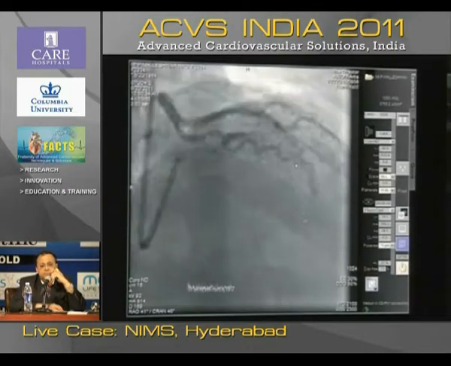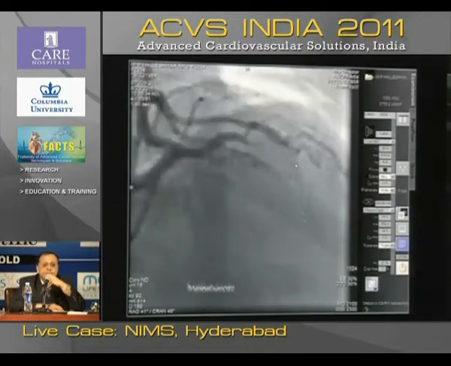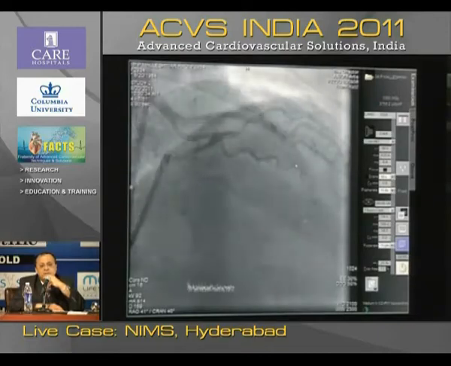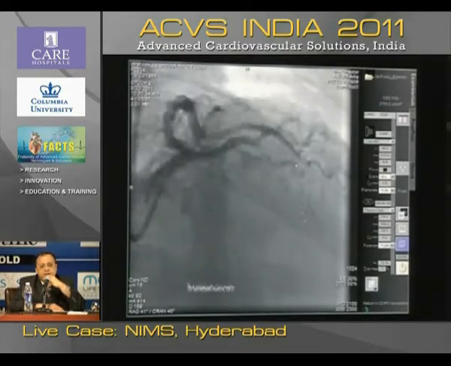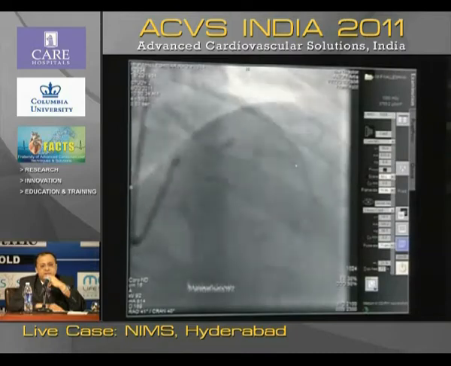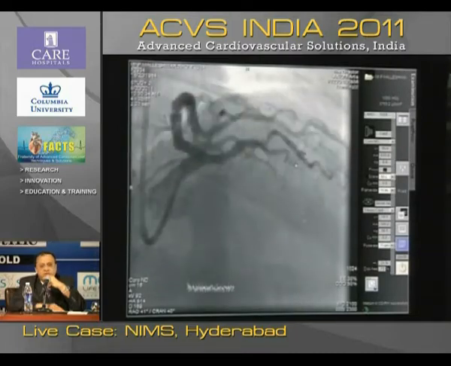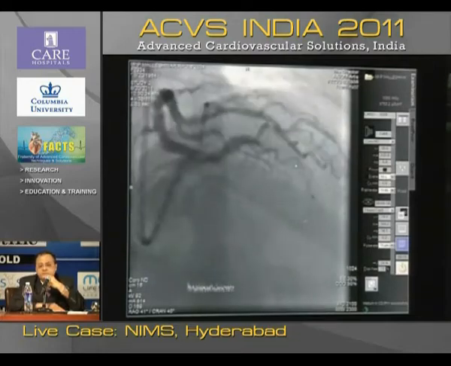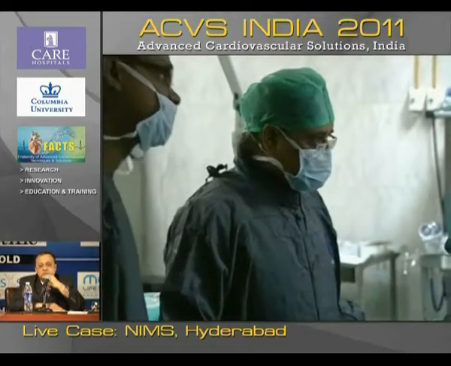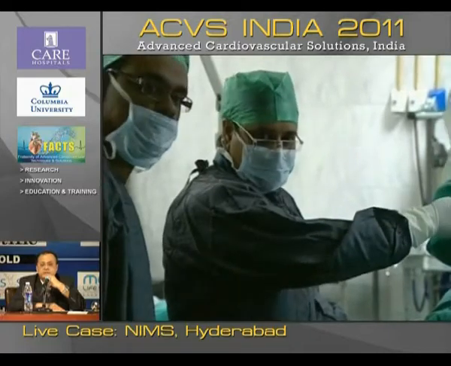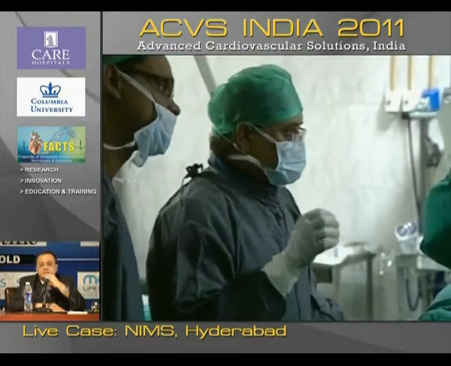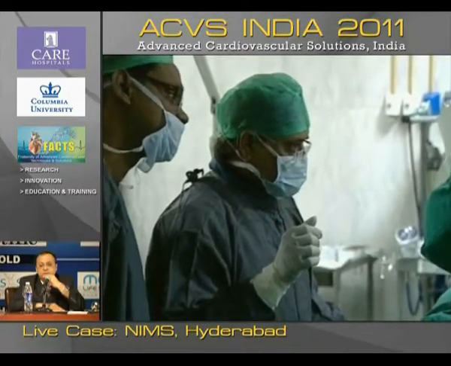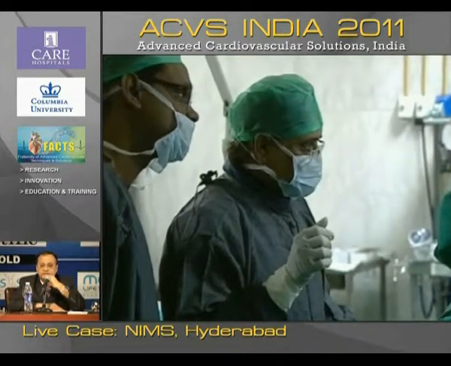So according to the Medina classification, it's 011. And the interesting thing is now you have added a thrombus. Normally your Medina classification is without the thrombus. So now it's an acute MI setting, so you've added a thrombus. Here you can increase the Medina classification and the approach may not work, because there will be a mobile thrombus which is likely to move into various directions.